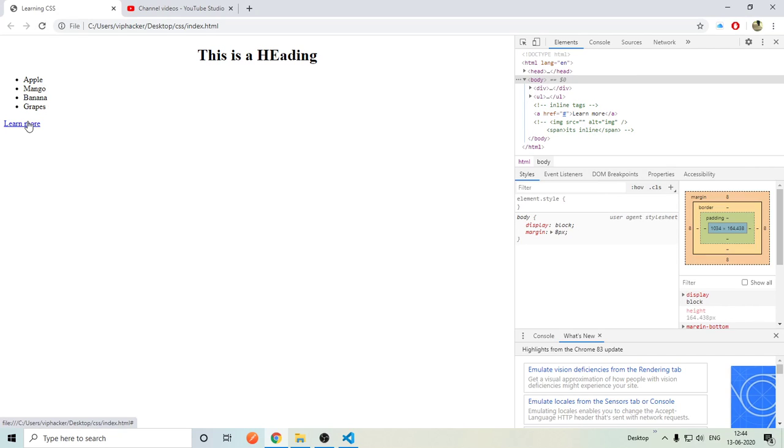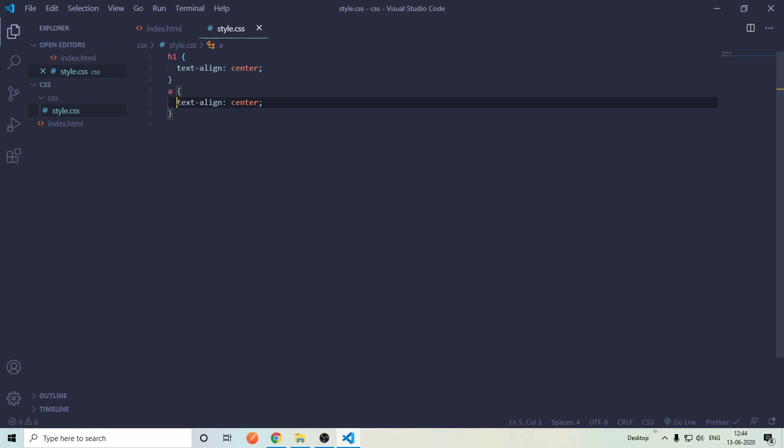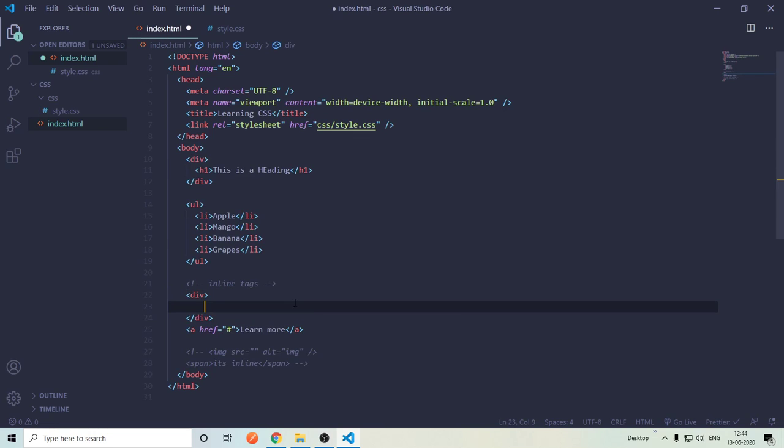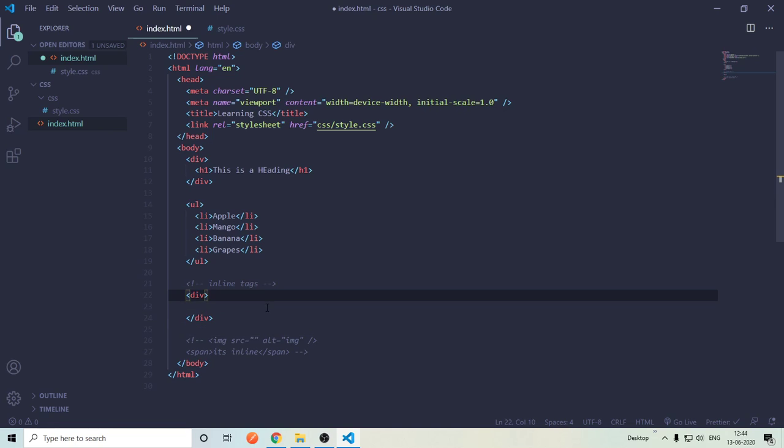Why? Because with display inline, text-align center doesn't work. You need to make them display block, or you have to pack them up in a div. In this case, I will pack the a tag in a div to make it centered. So remove this and put it in a div. So here is the benefit of div. It's an empty container, and I have put the a tag in it. Div by itself is a block element, so text-align center will work on it.